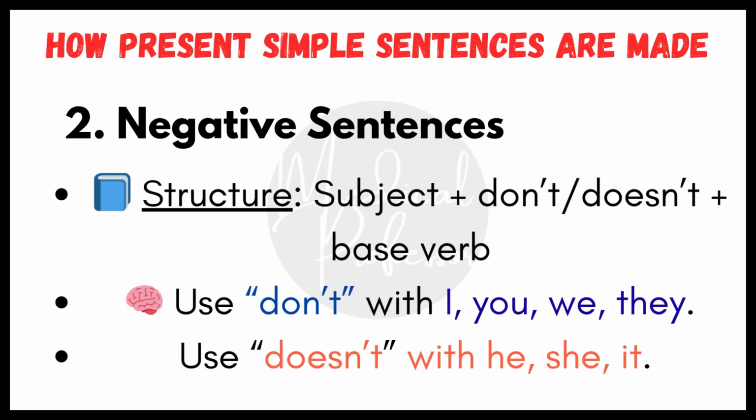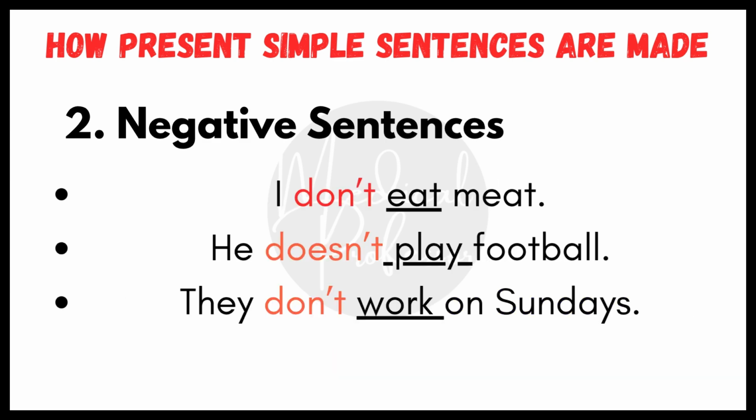Negative sentences. Structure: subject plus don't or doesn't plus base verb. Use don't with I, you, we, they, and use doesn't with he, she, it. For example, I don't eat meat. He doesn't play football. They don't work on Sundays. After don't and doesn't, we do not add s to the verb. The verb stays in its base form.